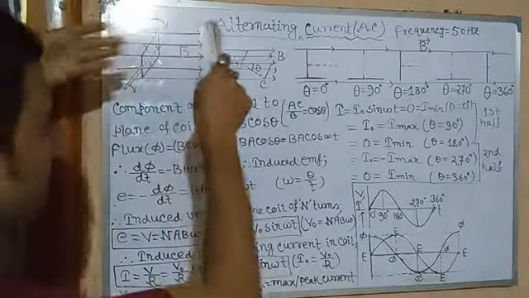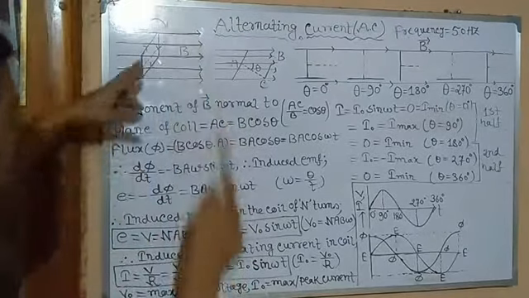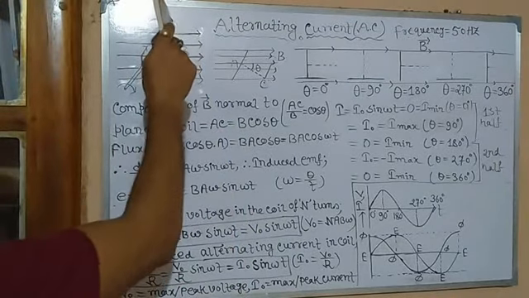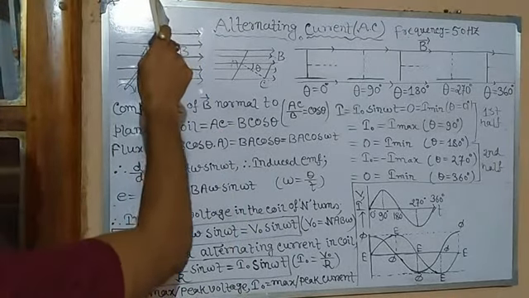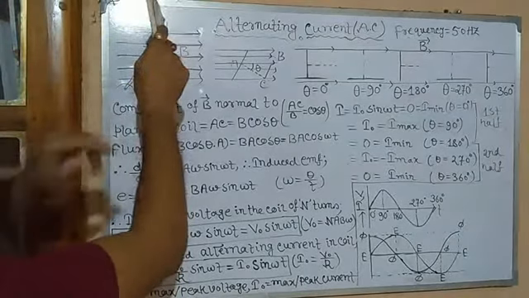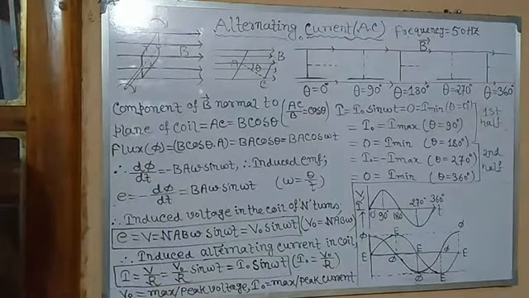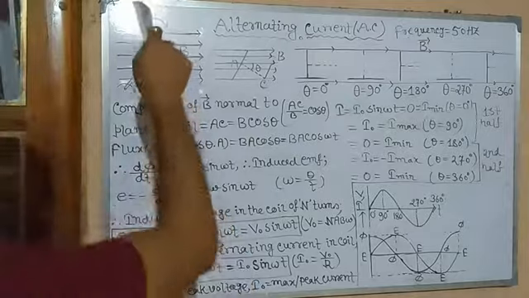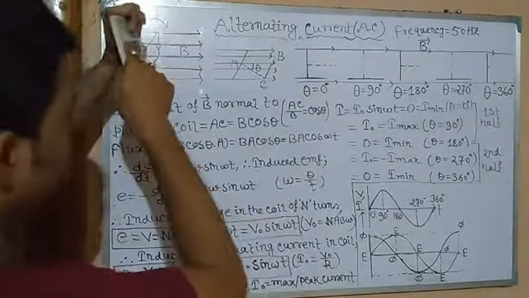Since it is the initial position, the magnetic field is in this direction, you can see, and the coil is in this position. So all the magnetic field lines are crossing through it. So magnetic flux is maximum, but the change is not maximum. So theta is equal to 0, and the induced current is 0.